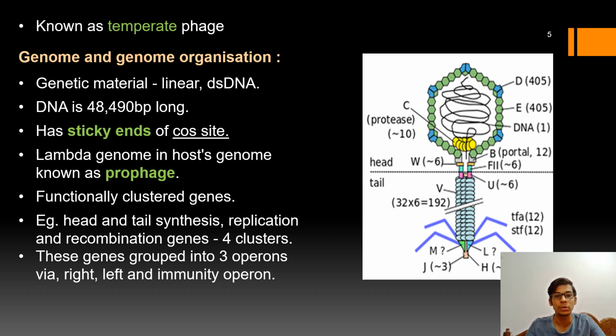And the immunity operon is the decision-making part. For example, whenever the lambda phage genome enters into the host cell, it must decide whether the genome should undergo the lytic or the lysogenic cycle. This decision is taken by the immunity operon.